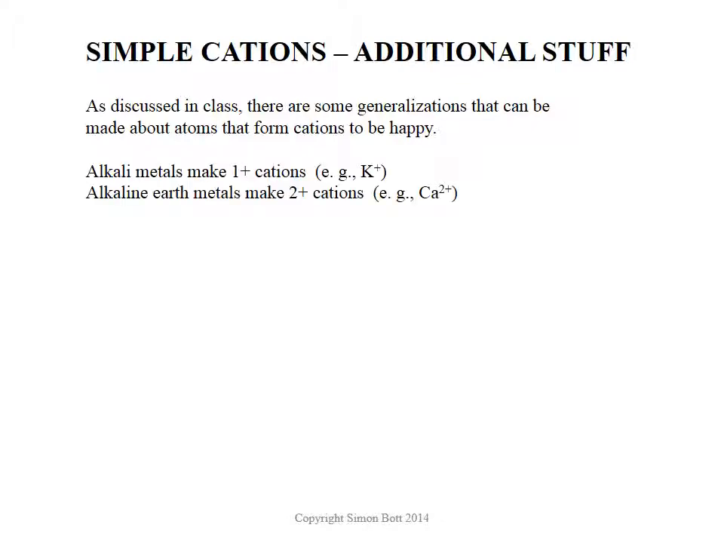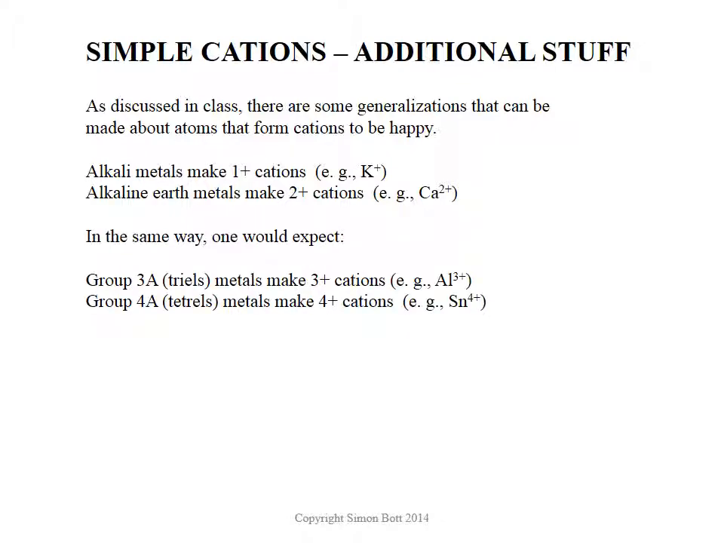So when we look at the periodic table, alkali metals in group 1, they just need to lose 1 electron to become like a noble gas. So K+ is the happy form of K. Alkaline earth metals make 2+ cations because they have 2 electrons past the noble gas, so Ca2+. And of course, as we pointed out, the same way you'd expect the group 3A metals like aluminum to make 3+ cations, Al3+, and then the group 4 ones to make 4+ cations like Sn4+.